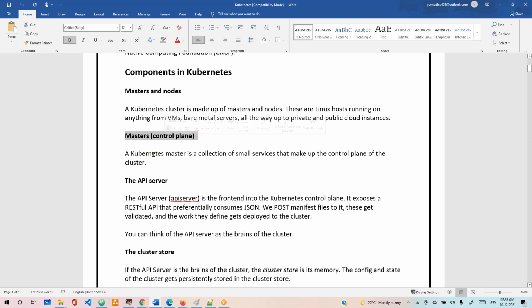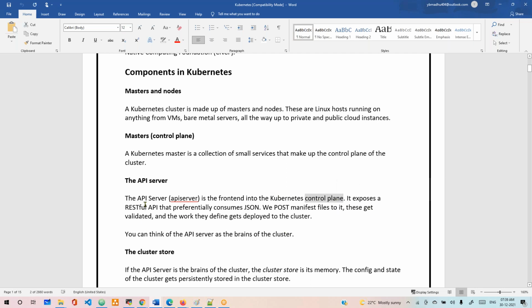We can call the master node a control plane. That master node has one more name, the control plane. A Kubernetes master is a collection of small services that make up the control plane of the cluster. What is the first one? It is the API server. What will the API server do? The API server is the front end into the Kubernetes control plane. Control plane means master node.